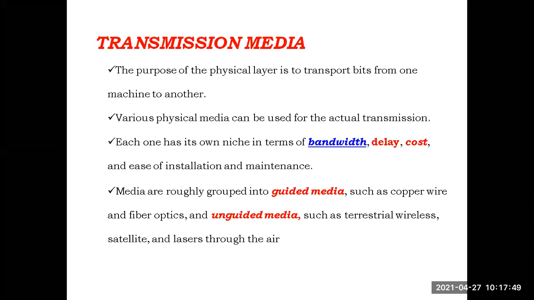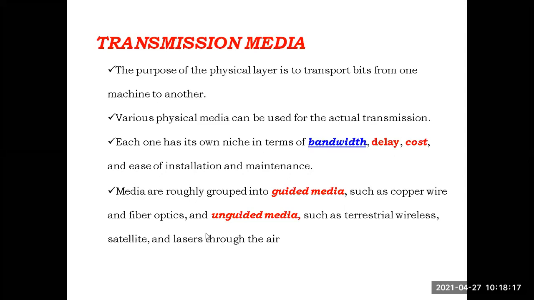The bits will be transferred to the other device connected using that wire. They have to travel in that limited path only, through the cable only. That's why it is called bounded media or guided media or wired media.